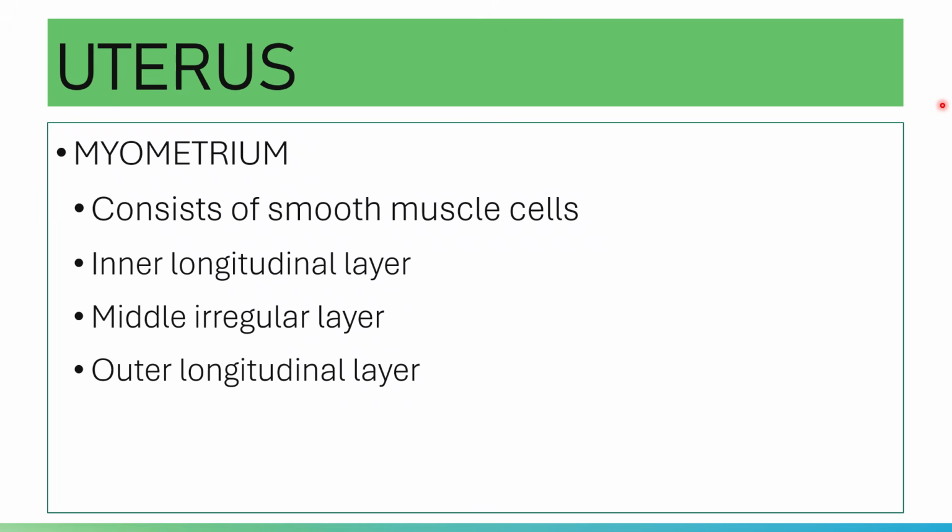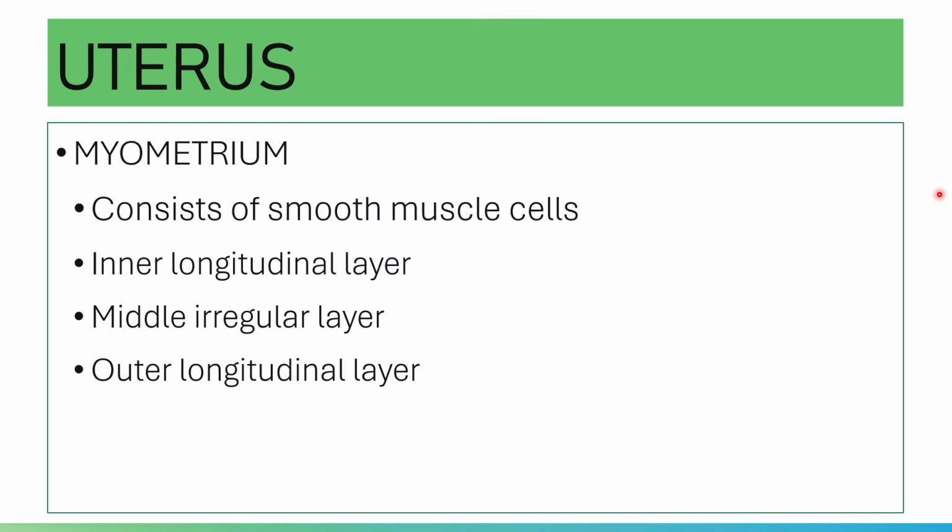Please note that during pregnancy, the smooth muscle cells of the myometrium can undergo hypertrophy. What does hypertrophy mean? Hypertrophy is simply an enlargement in the size of the cell, while the myometrium muscle cells can also undergo hyperplasia. When you say hyperplasia, there's an increase in the number of cells.